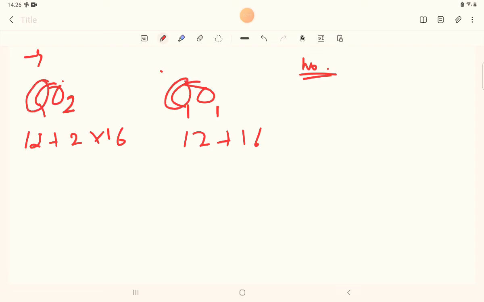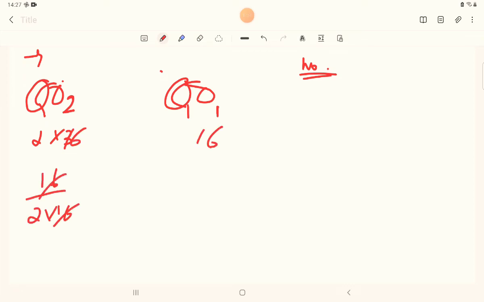So instead of carbon, I'll be calculating the weight of only oxygen. So 2 into 12, 16 and 16. So 16 divided by 2 into 16 is what? 1 by 2. So it's in the ratio of 1 is to 2. This is what the law wants to say. Once again, I'll be saying the law.